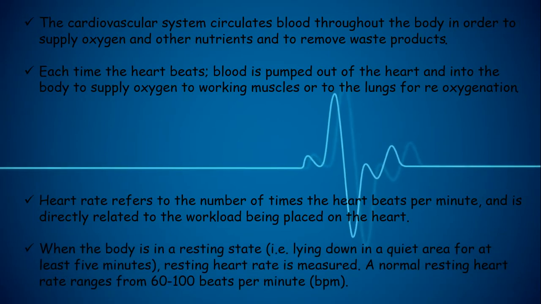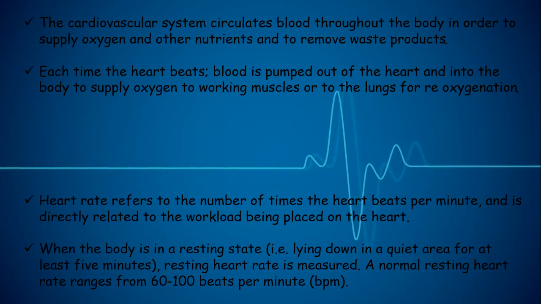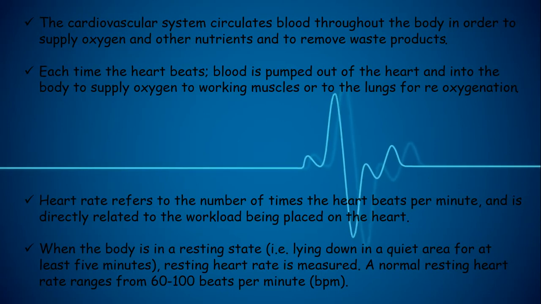When the body is in a resting state, that is lying down in a quiet area for at least 5 minutes, and the resting heart rate is measured, a normal resting heart rate ranges from 60 to 100 beats per minute.